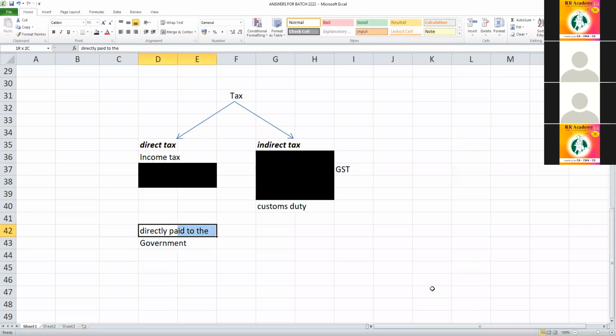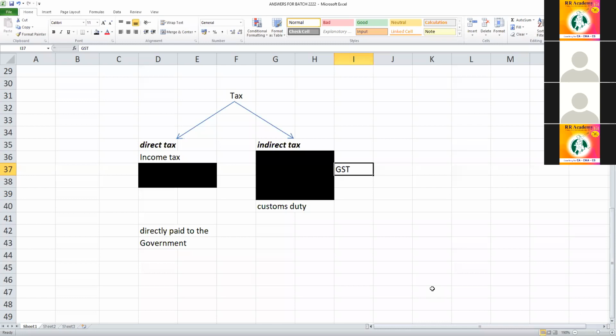So what I do every year, I sit before the computer, see my bank details, how much income I have earned, what my tax is, and I connect it to the bank account and simply pay the tax. So I directly pay. I cannot collect from anybody else. It is my direct tax and I have to bear it. It is my income on which I am paying tax and it is directly paid to the government. But indirect tax, remember students, for example GST, RR Academy will not pay. They will collect from you.